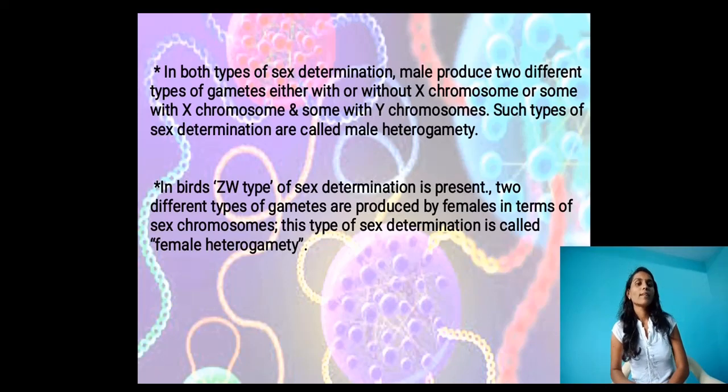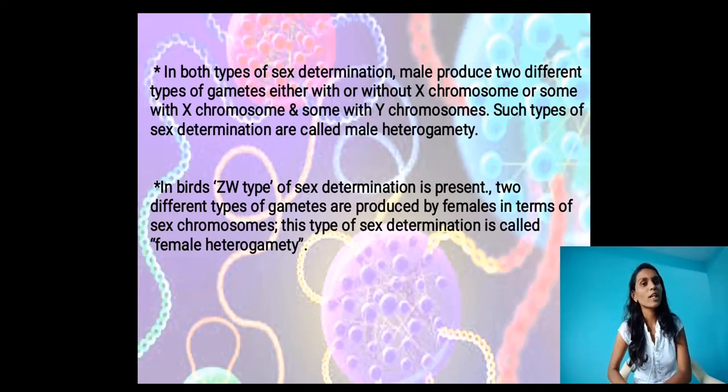In both types of sex determination, the male produces two different types of gametes, either with or without X. Both types of gametes are present in the male body: X or Y. Such types of sex determination are called male heterogamy.